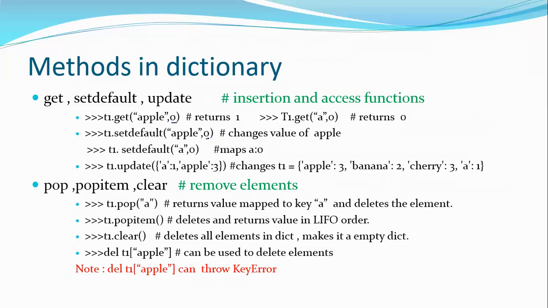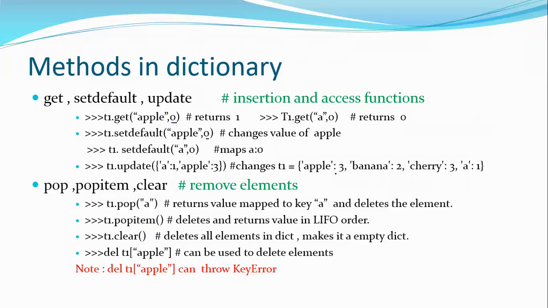Now going to the next item, that is t1.update. What will t1.update do? T1.update a colon 1 comma apple colon 3. This update will change the values of the keys a and apple. If the keys already exist, their values will be changed. Apple already exists, and its value was previously 1, now it has been changed to 3.